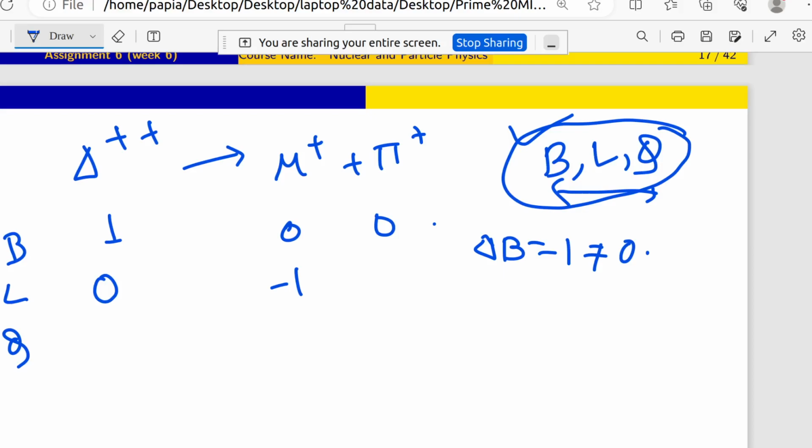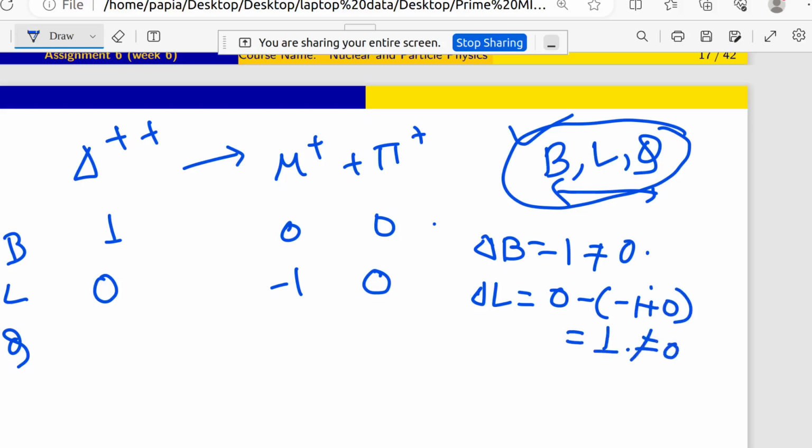Pi plus is not a leptonic particle, so it will be 0. Then delta L equals 0 minus of minus 1 plus 0, which is nothing but 1, which is not equal to 0. So delta B is not equal to 0 and delta L is not equal to 0. Both of these violate our nuclear reaction, delta plus plus going to mu plus pi plus.